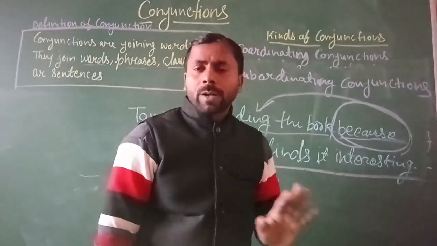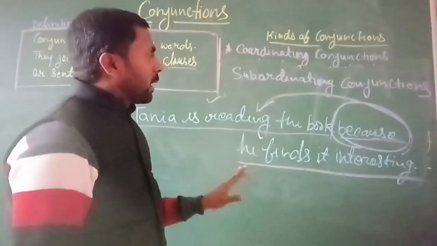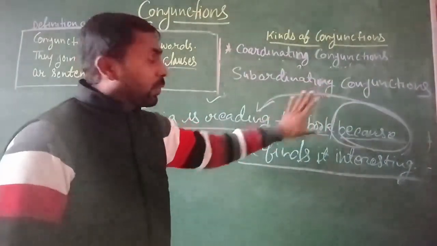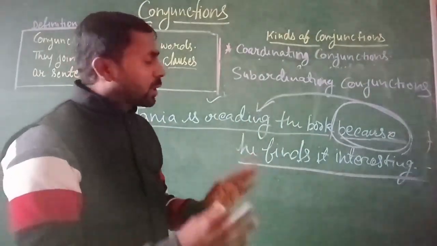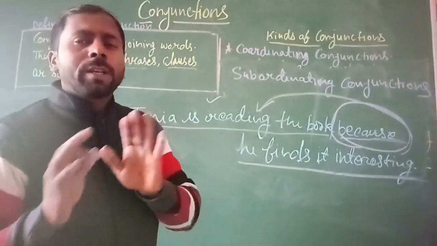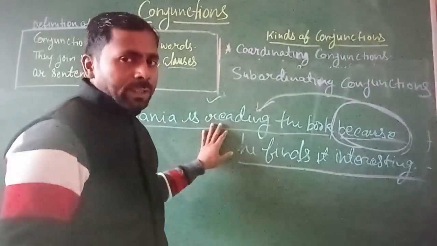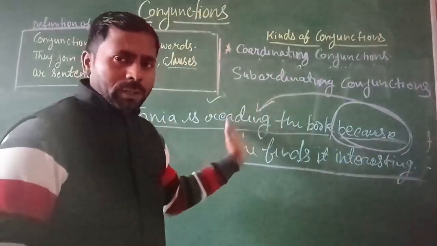I hope you all understand. It is a simple way to identify the subordinating conjunction. First you read the sentence carefully and search which sentence is completely independent and which is completely dependent. If the first sentence is independent, then certainly the second sentence will be dependent on the first.